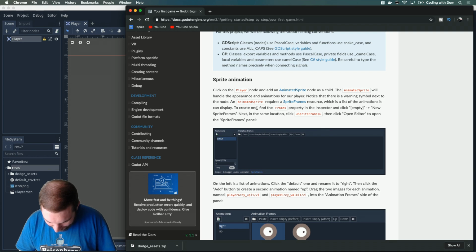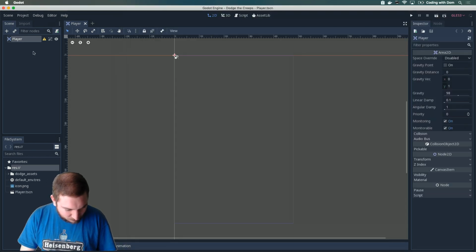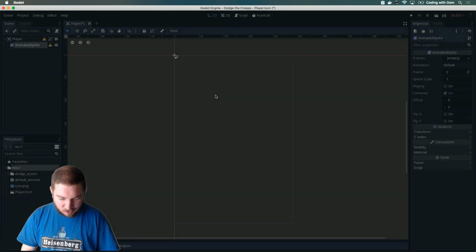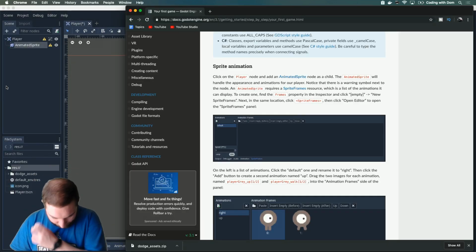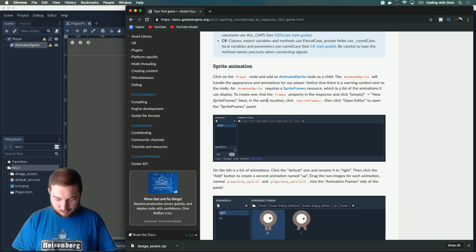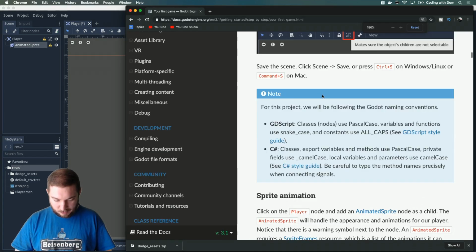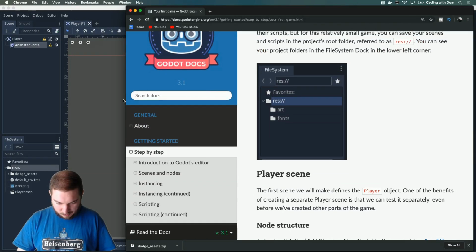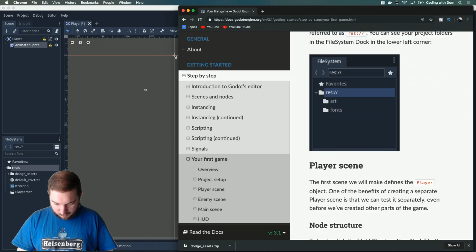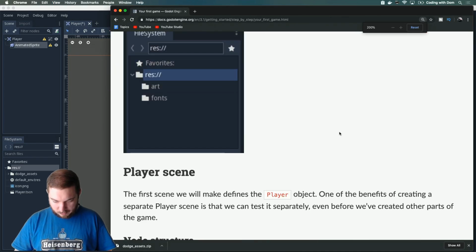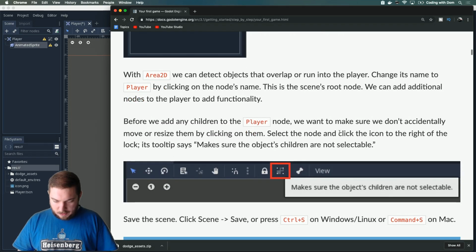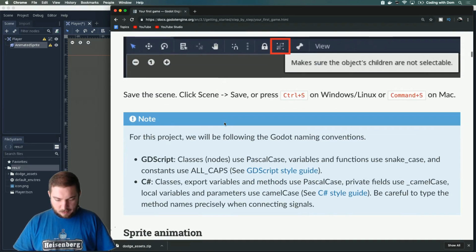So click on the player node and add an AnimatedSprite2D node as a child. So animated, so it's going to be animation. So cool. Let me zoom in a little bit so that you guys at home can actually see this. Is there a way to hide the sidebar? I guess I'll just zoom in more. Yes. Okay. Change its name to player. Click Scene, Save. Yep, done this.